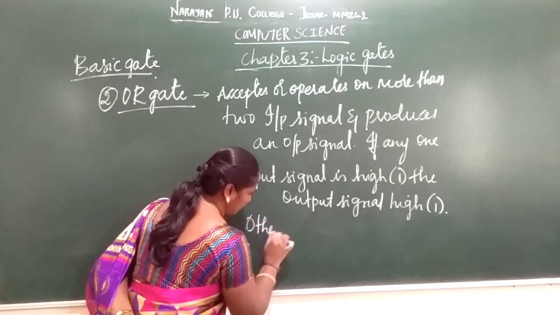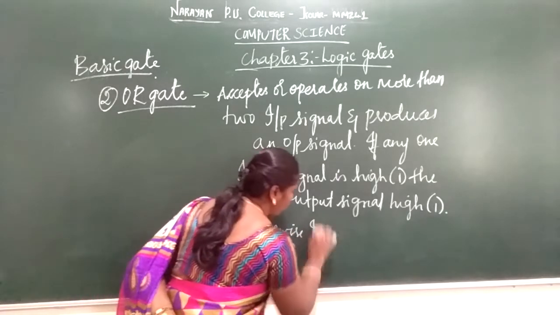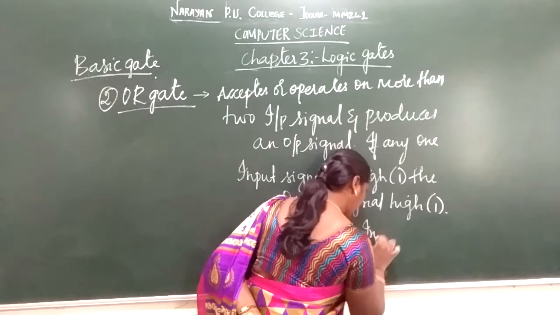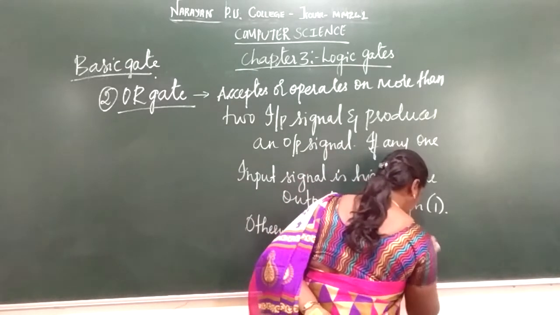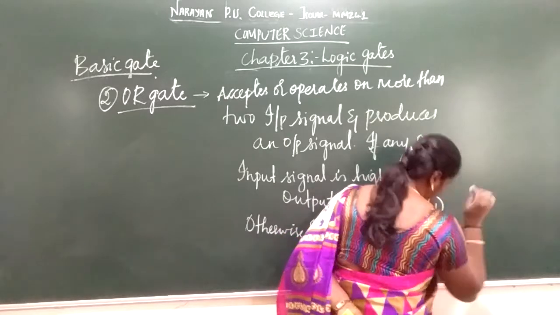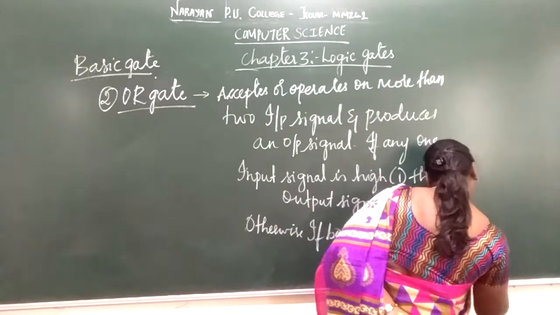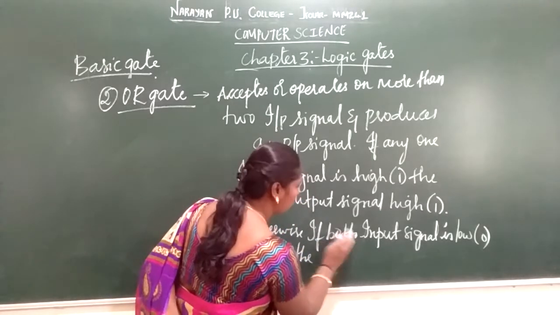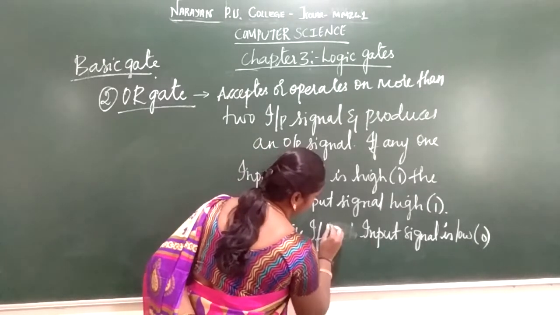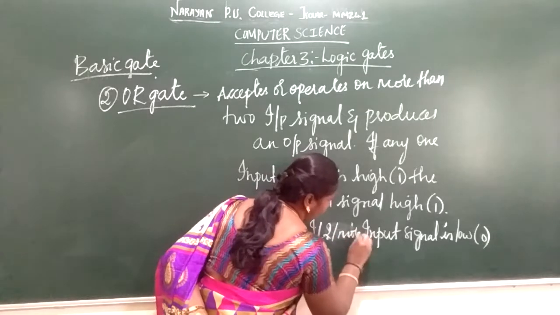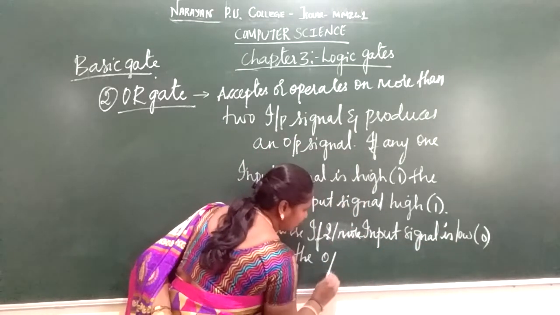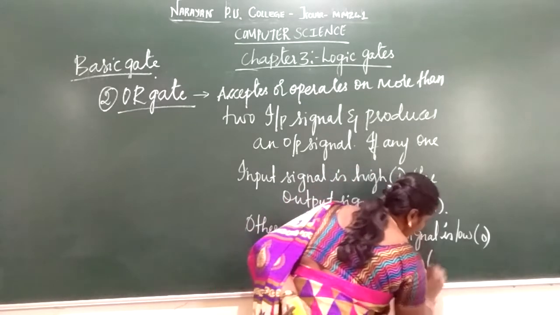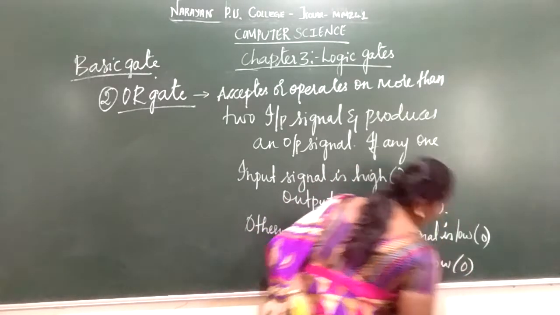Otherwise, if both input signals are low, that is 0, the output signal is low. That is, if 2 or more input signals are low, the output will be 0.